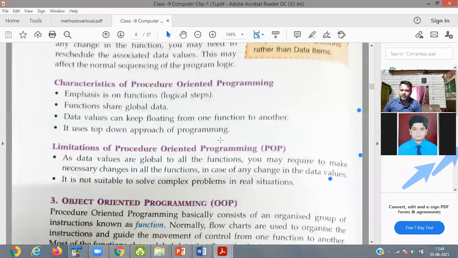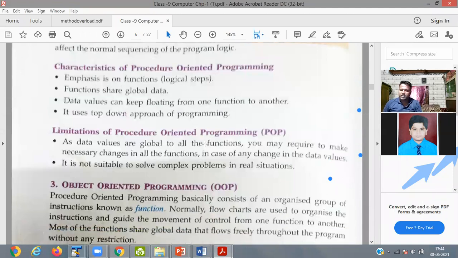Now coming to the characteristics of procedure-oriented programming. It emphasizes functions. Functions share the global data. Global data means the data is accessed anywhere.